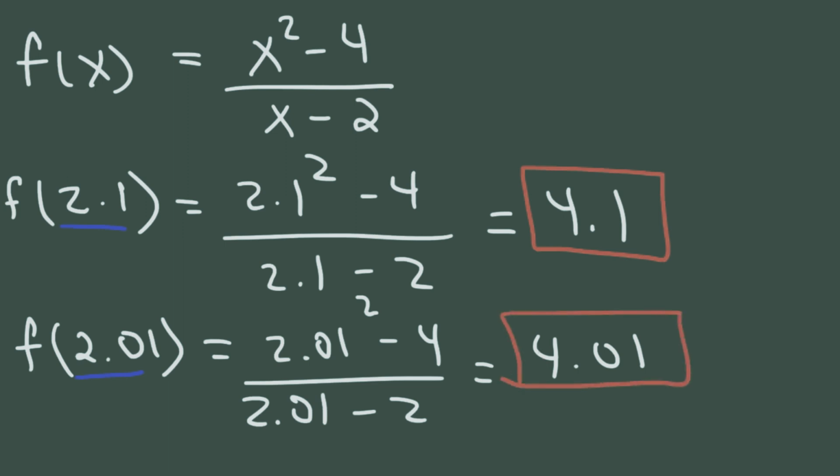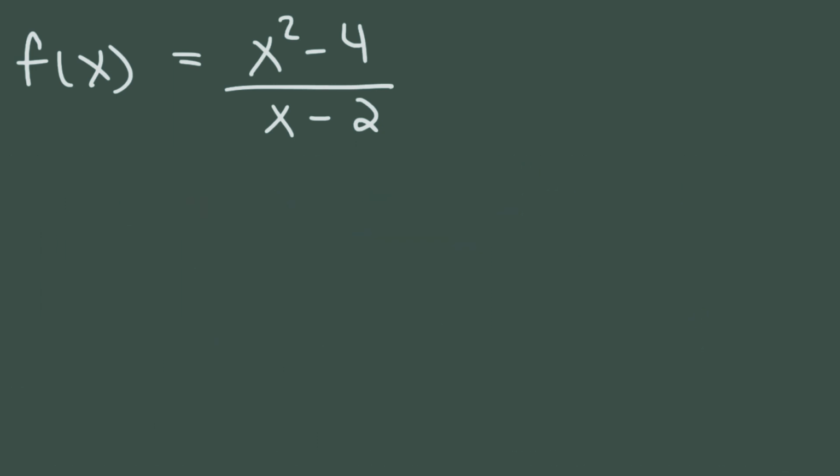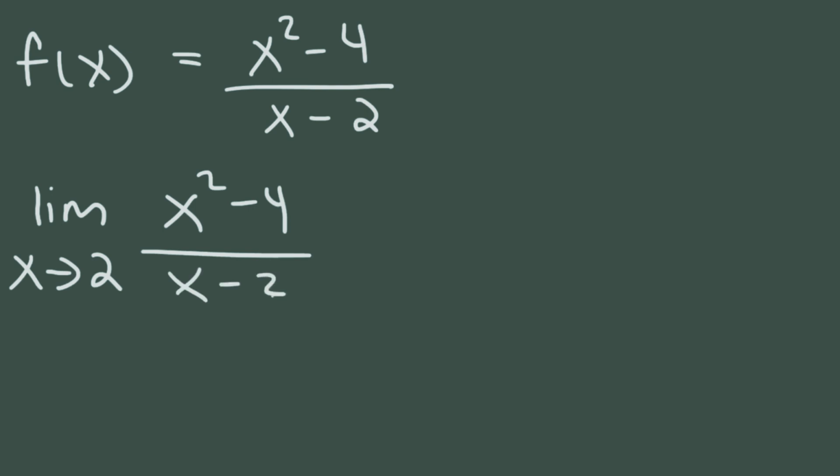So thus, we can use a limit expression. We could say that the limit as x approaches 2 of x squared minus 4 over x minus 2 is equal to 4. But to show your work, what you need to do is factor x squared minus 4.